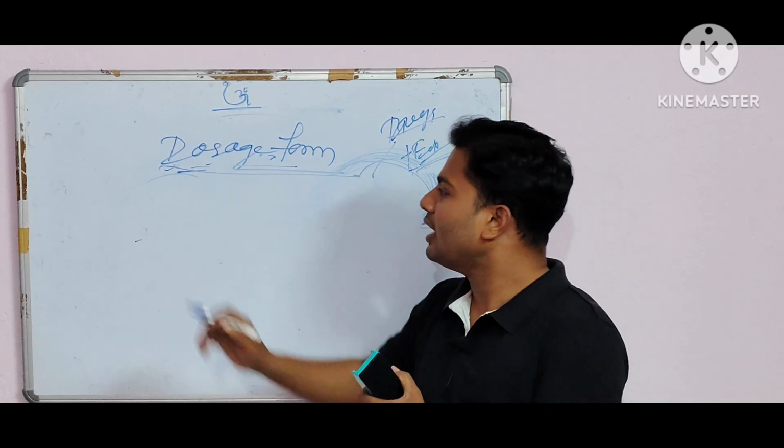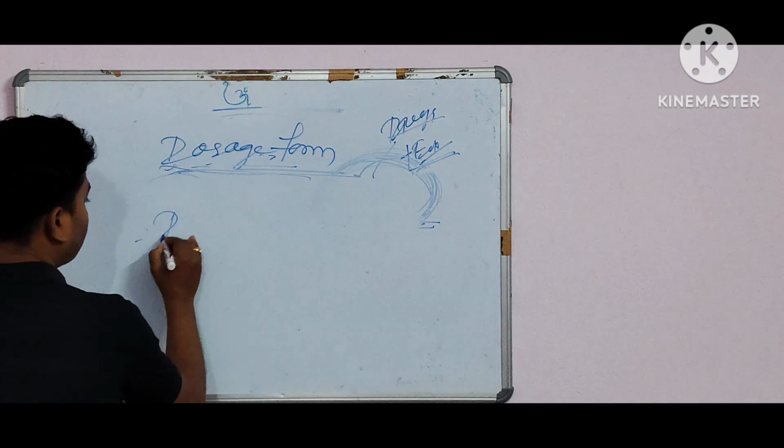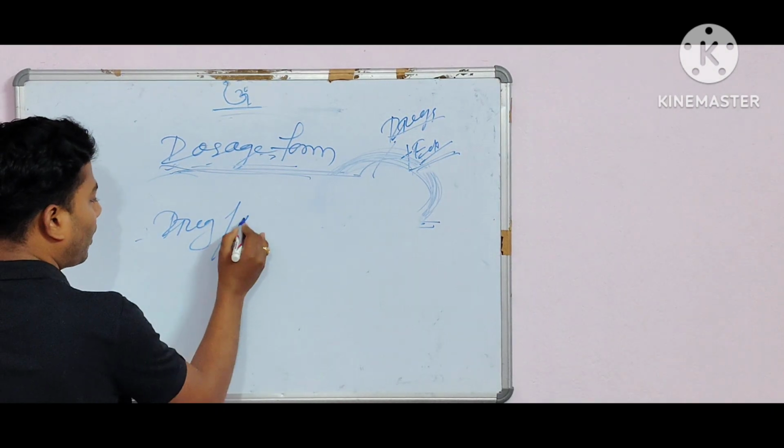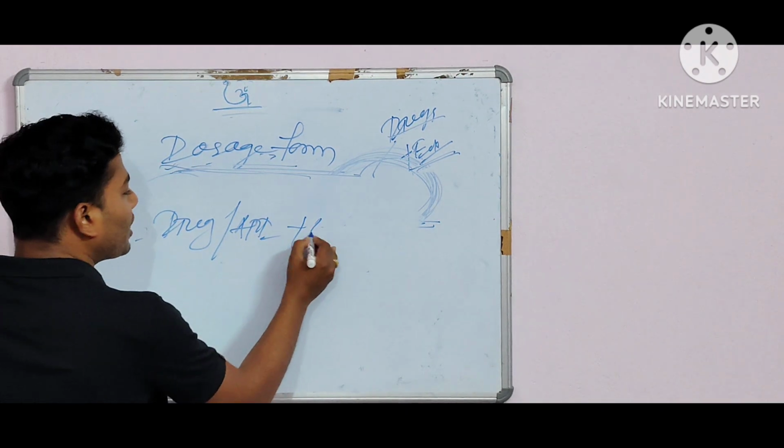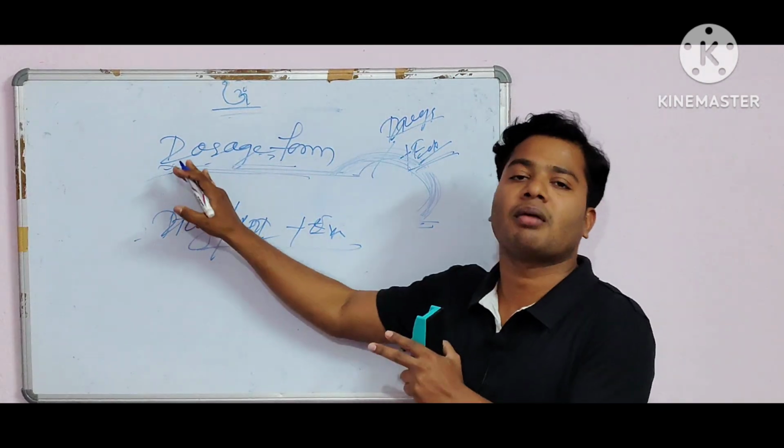And simply, what is the composition of the dosage form? Drugs or API plus excipients. So that is the simple composition of the dosage form.